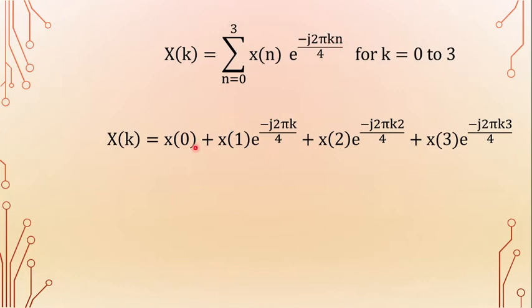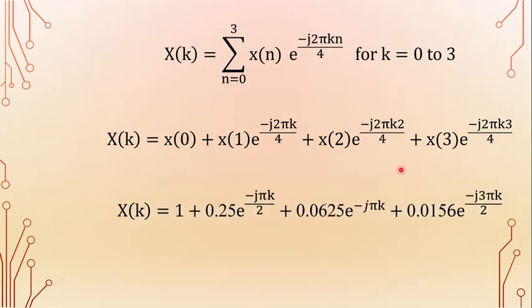E power minus 0 value is 1, plus next substitute n is equal to 1, plus x of 1 into e power minus j 2 pi k into 1 by 4, plus next substitute n is equal to 2, x of 2 into e power minus j 2 pi k 2 by 4. Next substitute n is equal to 3, x of 3 into e power minus j 2 pi k 3 by 4.